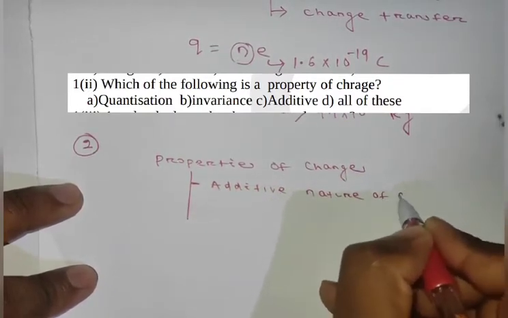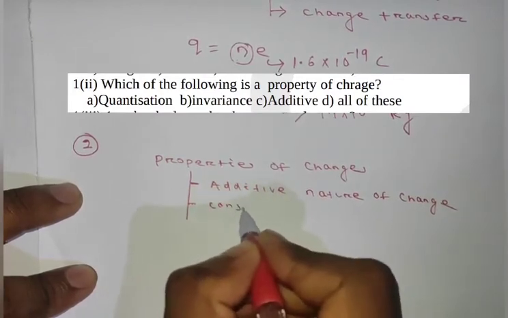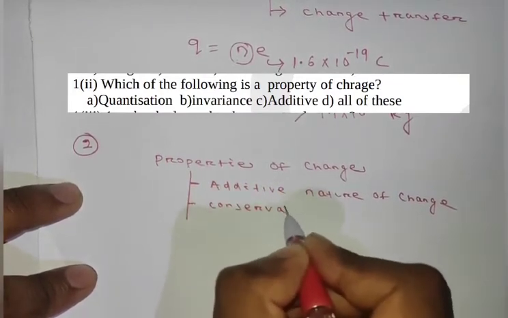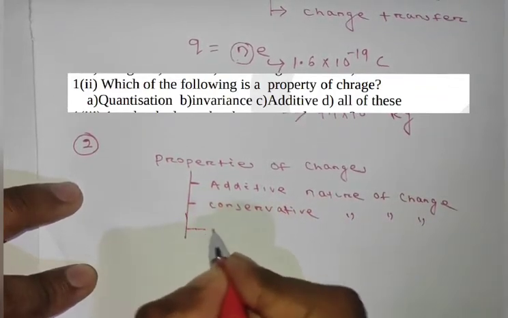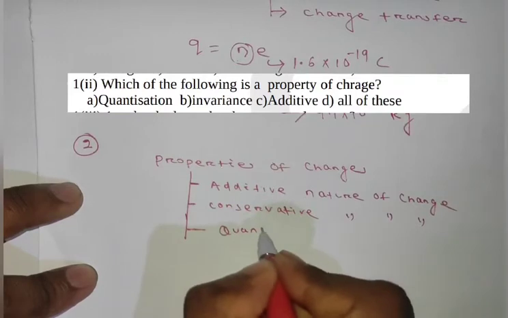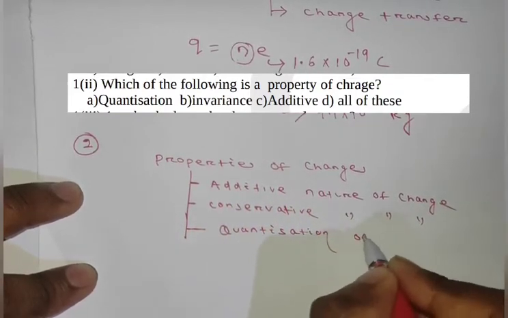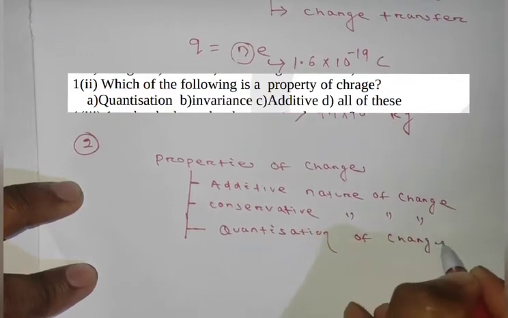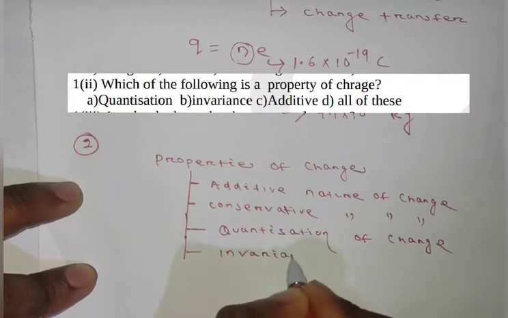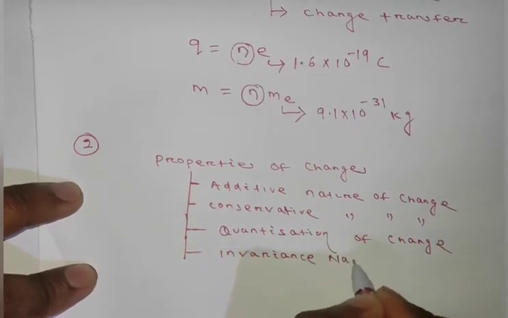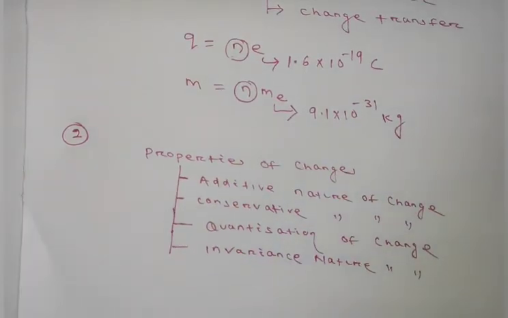Second is conservative nature of charge. And third one is quantization property of charge. And fourth one is invariance nature of charge. So these are the main 4 properties of the charges.